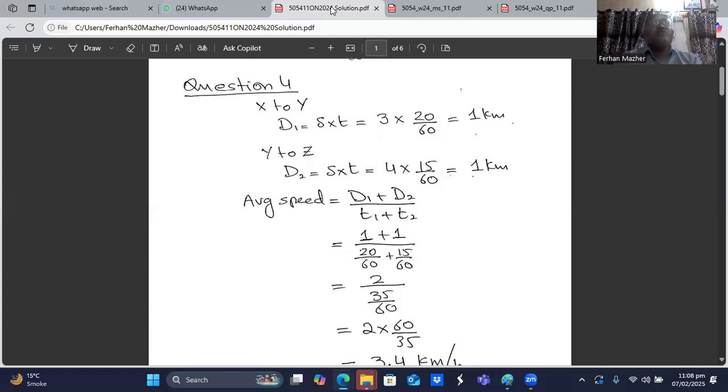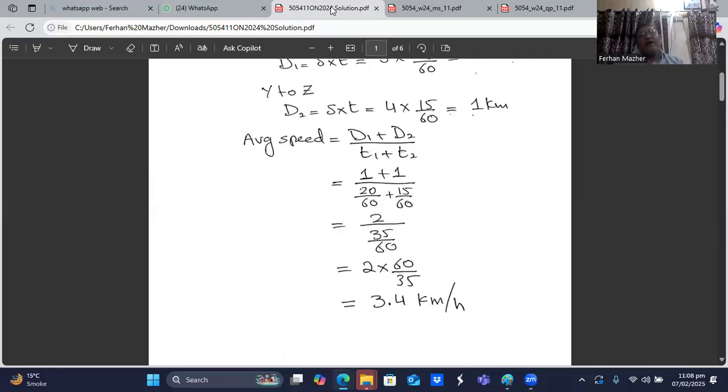Now the average speed will be the total distance divided by the total time. So the total distance is 1 kilometer plus 1 kilometer, and the total time is 20 by 60 plus 15 by 60. So you will have 2 divided by 35 divided by 60. So it will be 2 divided by 2 multiply 60 by 35, so that is 3.4 kilometer.